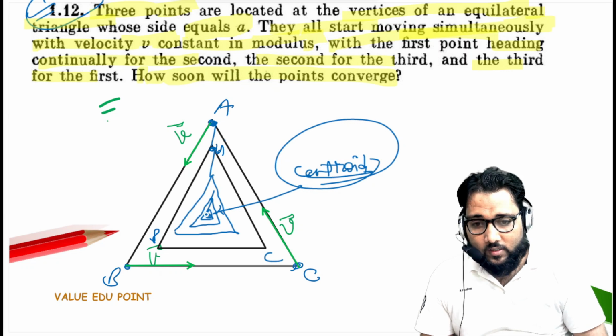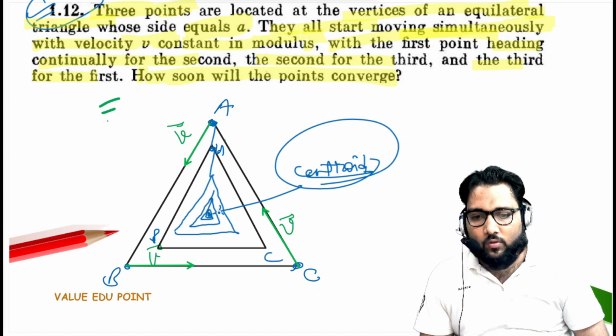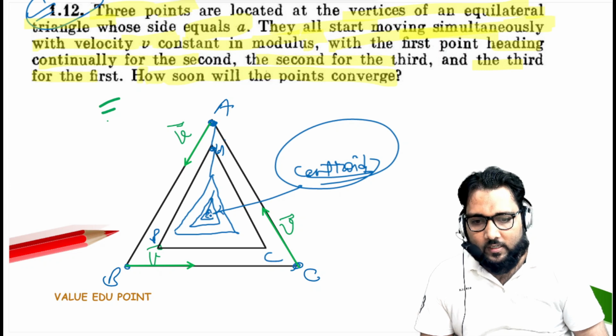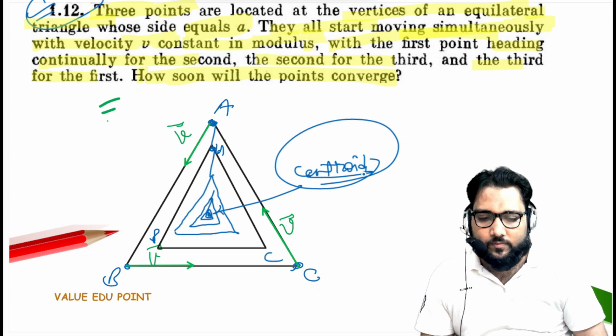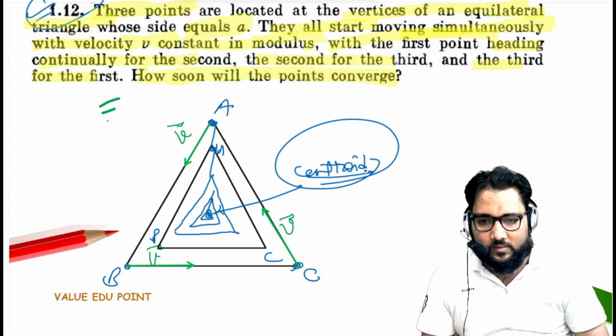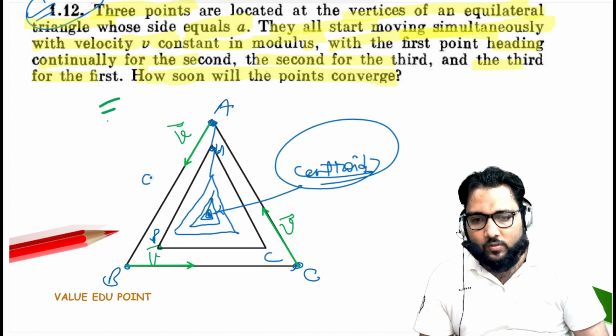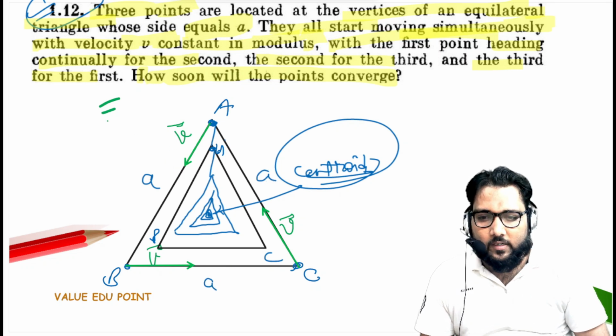So, guys, you understand? You got the point. Very important concept. They will not meet anywhere on the triangle; they will meet at the centroid. They will go in this direction, and finally they will meet here at the centroid. First of all, remember this concept. Now we know the edge of this equilateral triangle, that is a. So we take any arbitrary triangle.